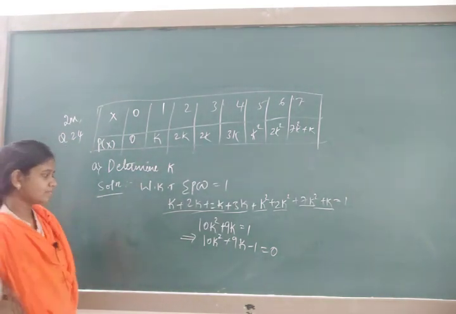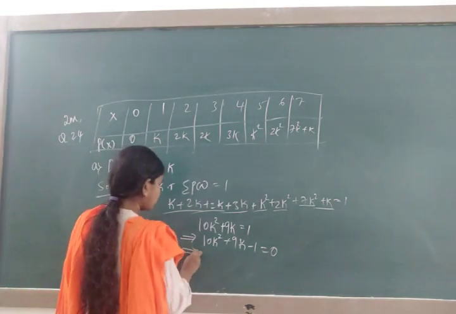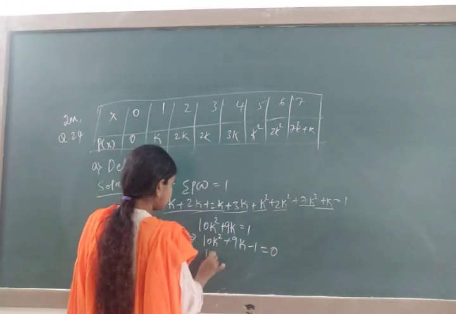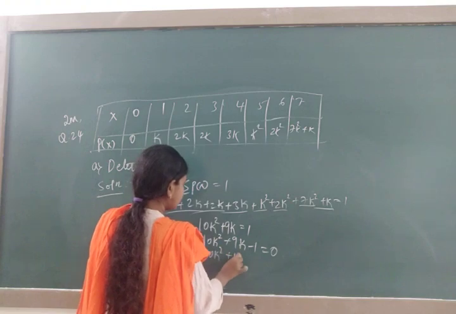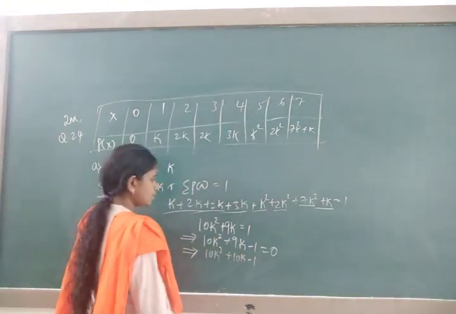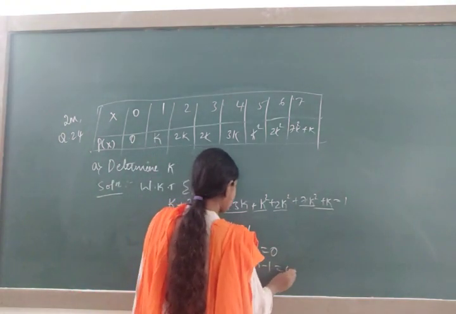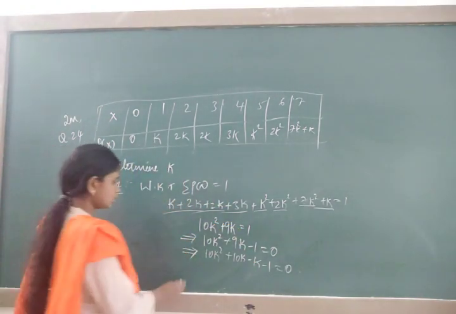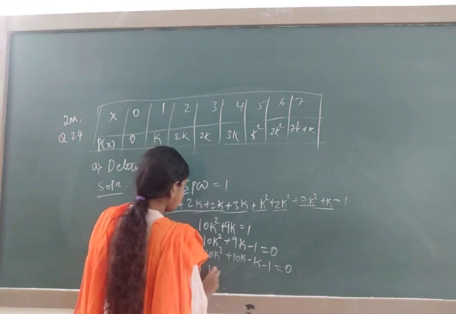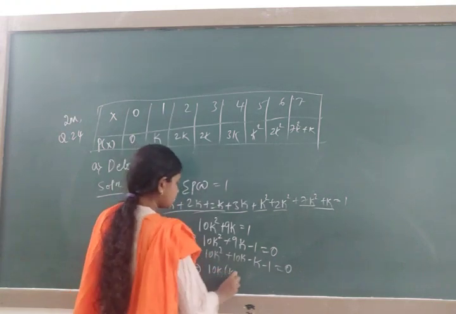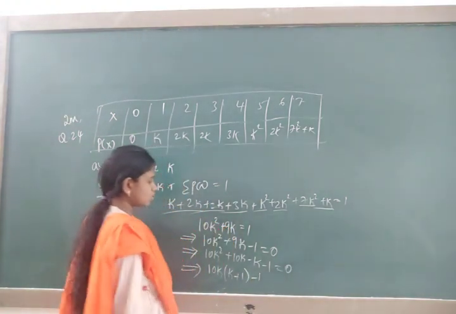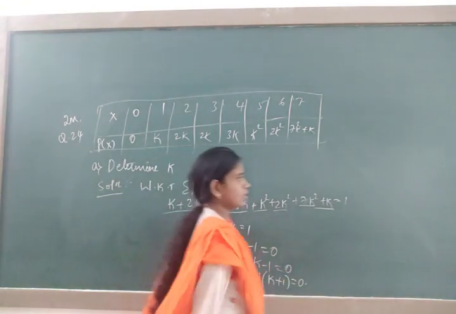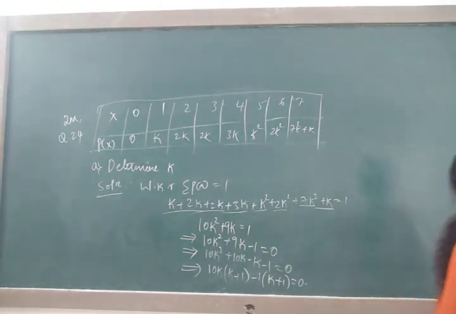So simplify. How you are going to simplify? This will be 10k square plus 10k minus k minus 1 is equal to 0. You know the factors. From these two terms, 10k common, what remaining? K plus 1. So minus 1 common, k plus 1 is equal to 0.